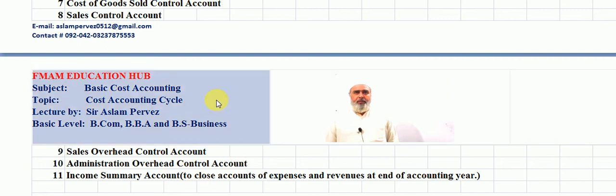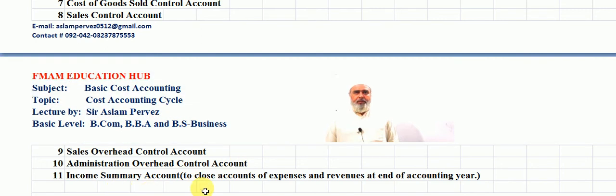Friends, the number 11 is income summary account, to close the accounts of expenses and revenue at the end of the accounting year. All the accounts which are finalized, such as sales, cost of goods sold control, sales overhead control account, and administration overhead control account, are finalized in the income summary account.